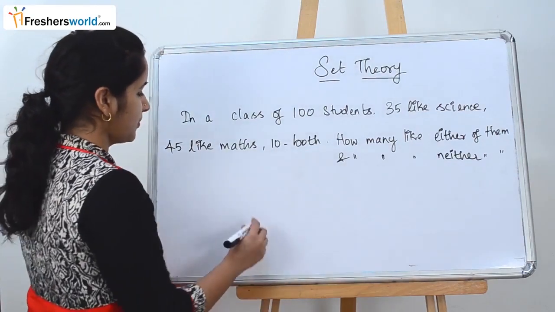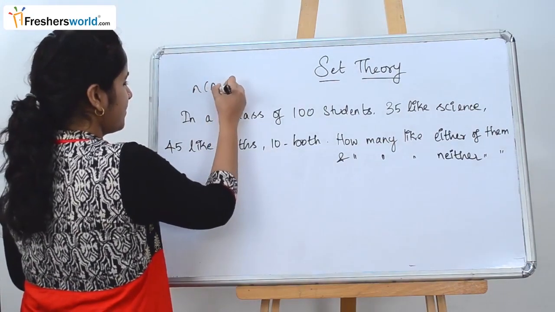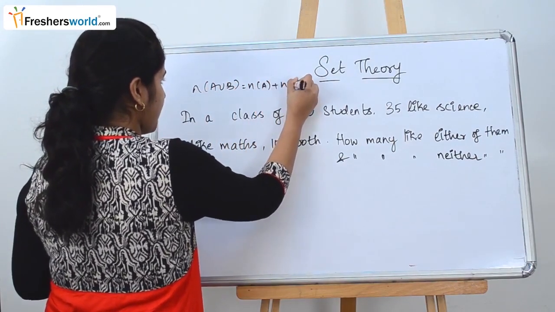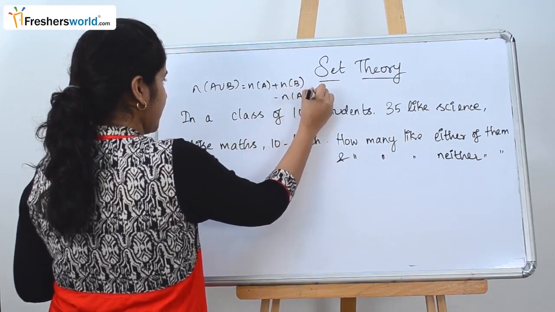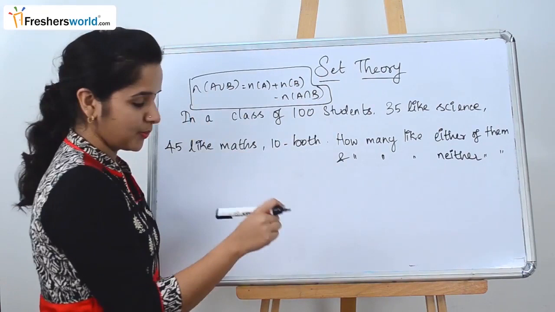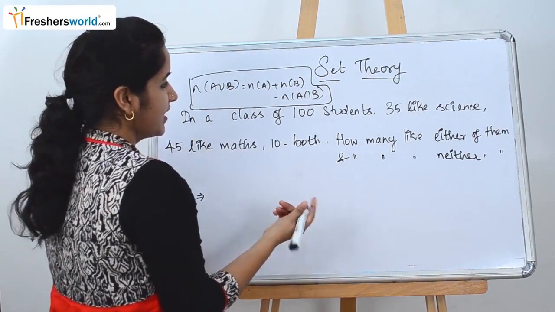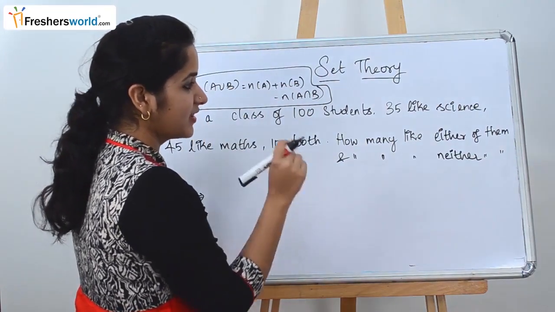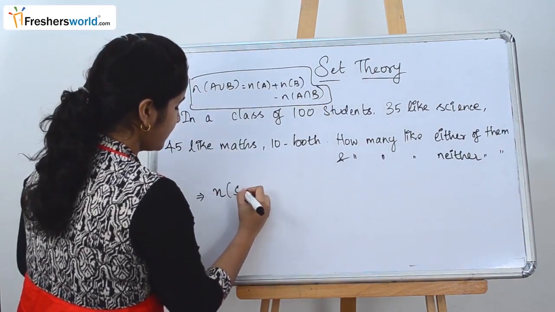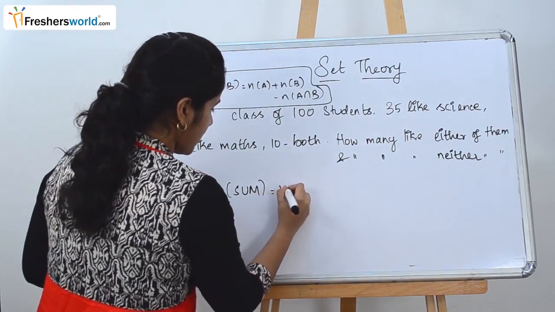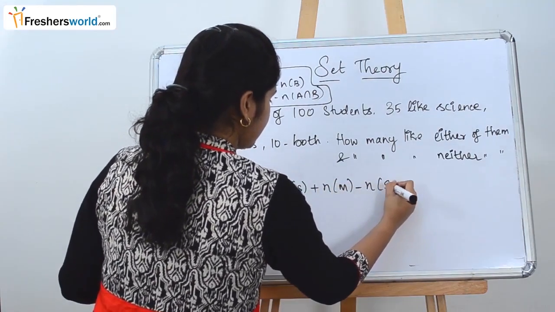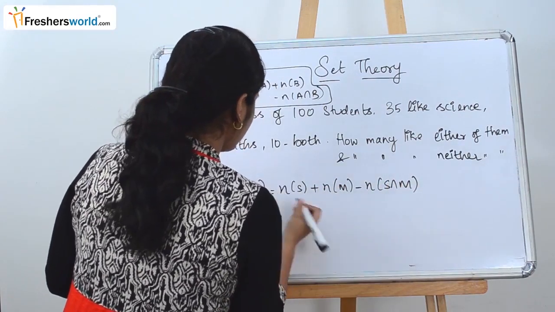So you know the formula, n of A union B is equal to n of A plus n of B minus n of A intersection B. So this is the formula that we are going to use to solve this problem. So here they have told that there are 100 students, 35 like science and 45 like maths. So n of S union M is equal to n of S plus n of M minus n of S intersection M. So what are the values that they have given?